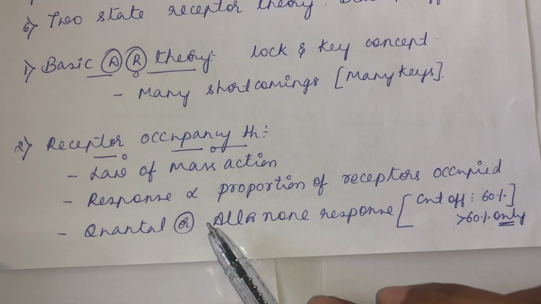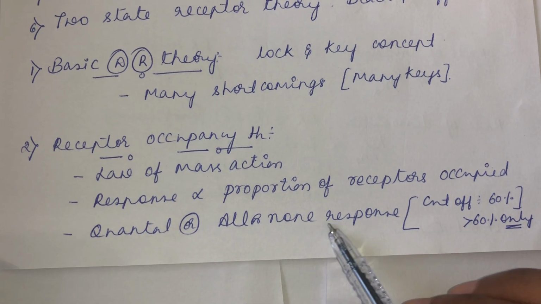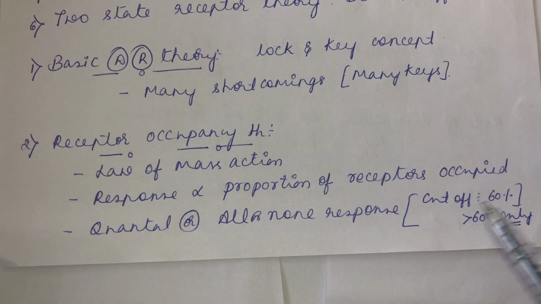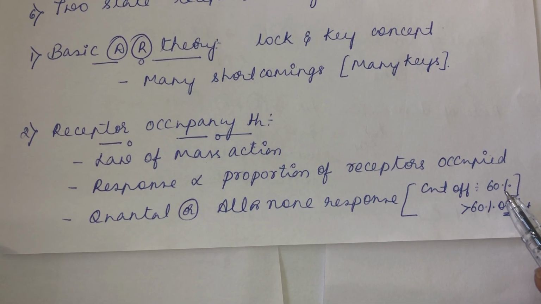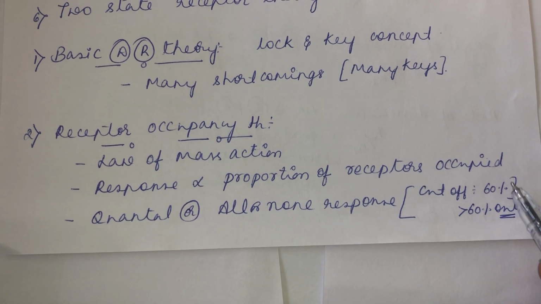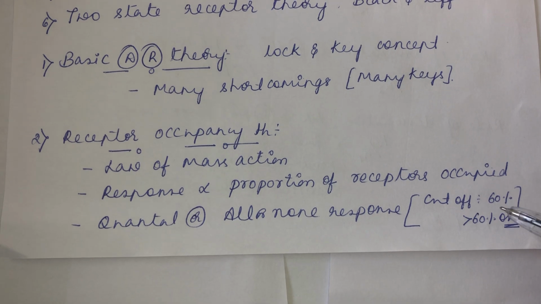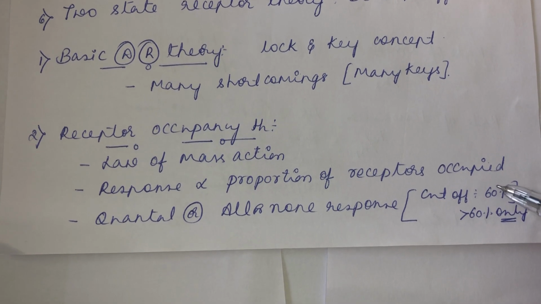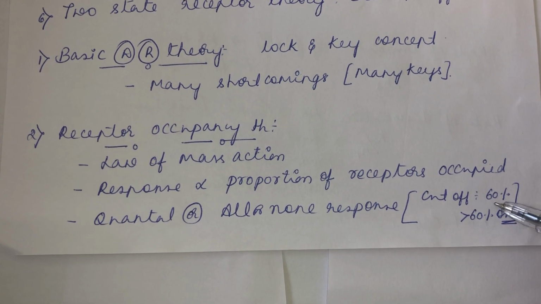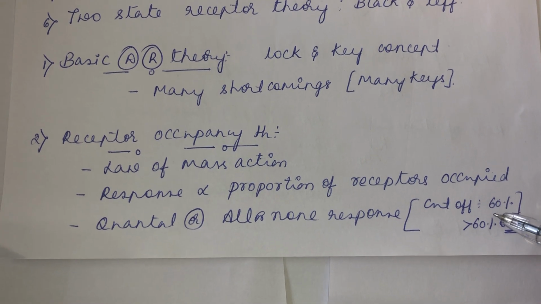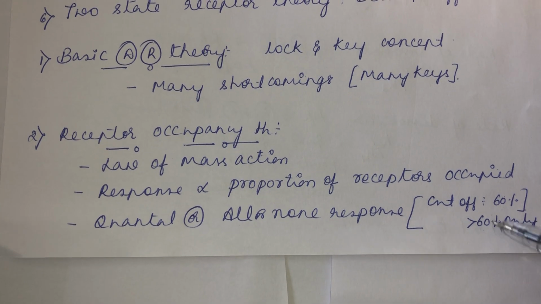So it is propagating the quantal, or all or none, response. For example, if you make a cutoff of 60%, a drug producing a response means it has to occupy 60% of the receptors.